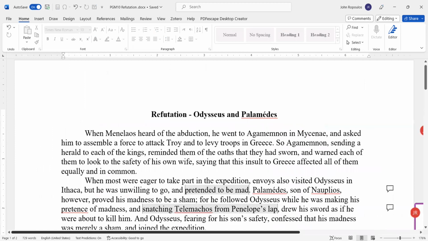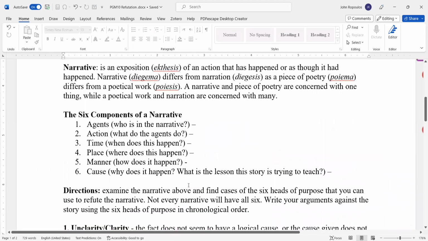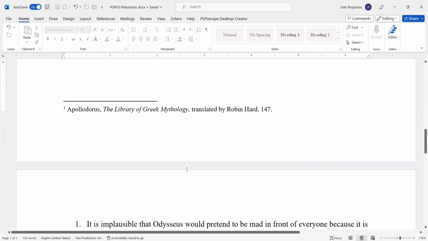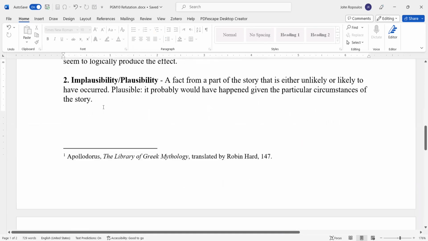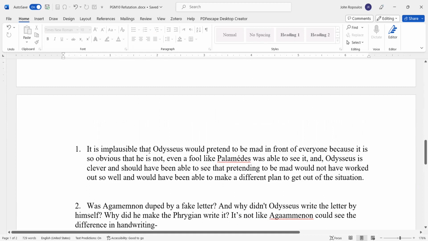That's fine. So what you're going to do is you're going to come down, and I put one of these here. This is actually from another student's, but we have some of the examples of implausible. It is implausible that Odysseus would pretend to be mad in front of everyone because it is so obvious that he is not. Even a fool like Palamedes was able to see it. And Odysseus is clever and should have been able to see that pretending to be mad would not have worked out so well and would have been able to make a different plan to get out of the situation, right? So the student put these down here.